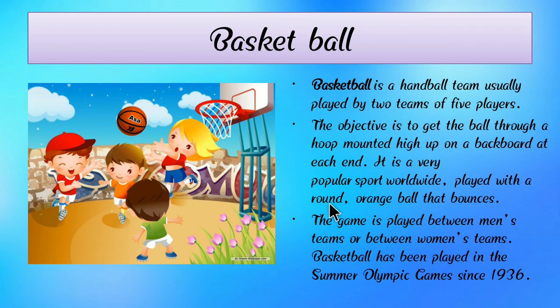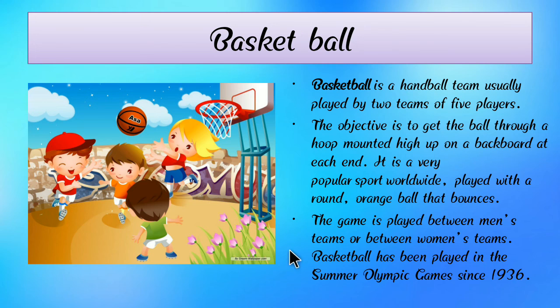It is played with a round orange ball that bounces. Here we can see an orange ball. The game is played between men's teams or between women's teams. Basketball has been played in the Summer Olympic Games since 1936.